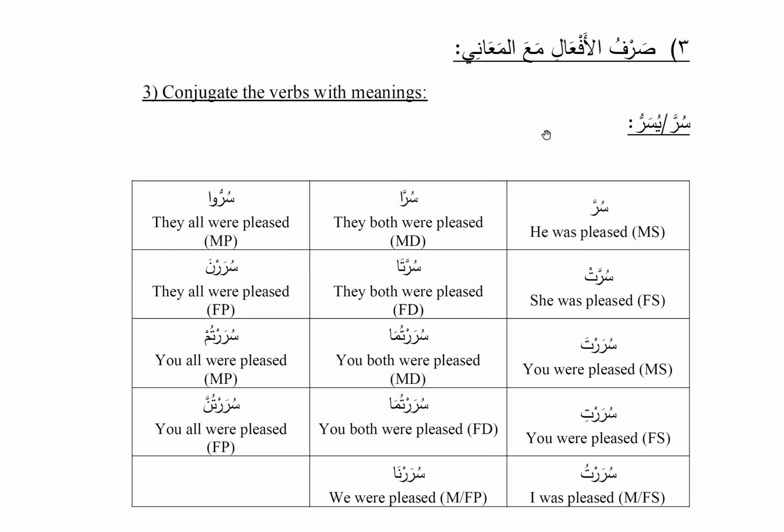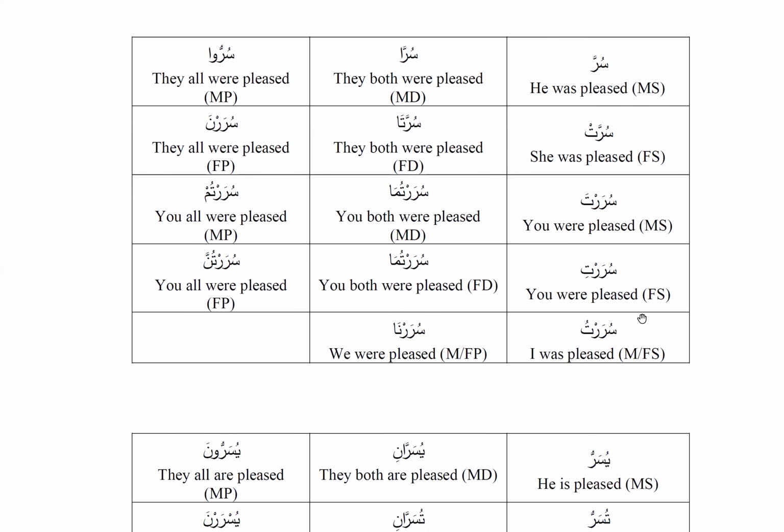So these three, or these six rather, are from the third person, or what we call in Arabic as ghaib. Now we're coming to mukhatab, which is the second person. In that we say surarta, surartuma, surartum. You were pleased, you both were pleased, and you all were pleased. So that is singular, dual, and plural for male mukhatab, yani second person when you speak to someone.